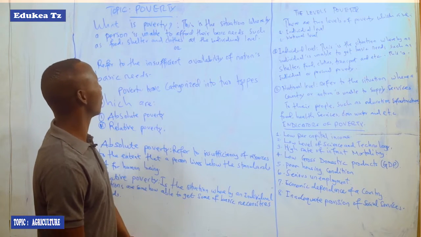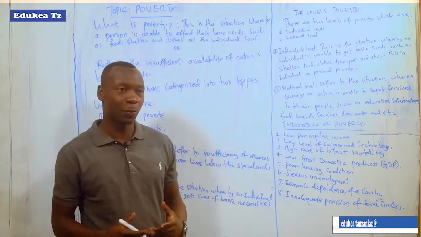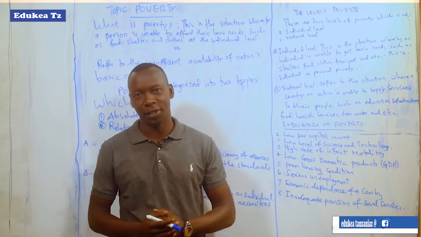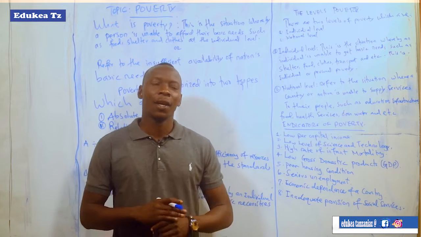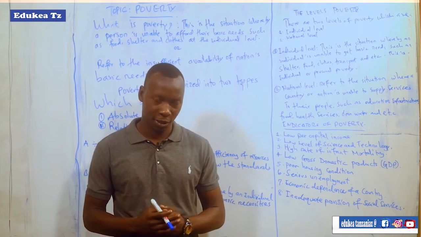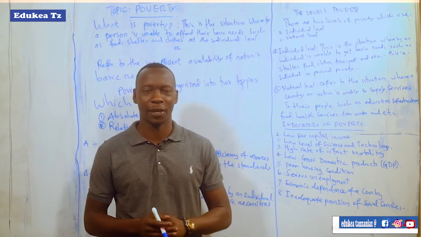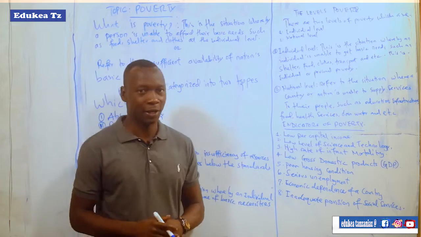Today let us enjoy our session, Civics. Our topic is poverty. Today we want to learn the concept of poverty, types of poverty, indicators of poverty, causes of poverty, and the way poverty can be eradicated from Tanzania and the world at large.